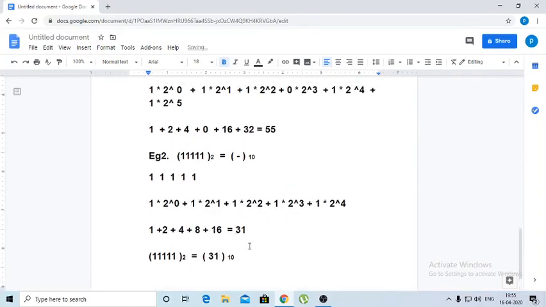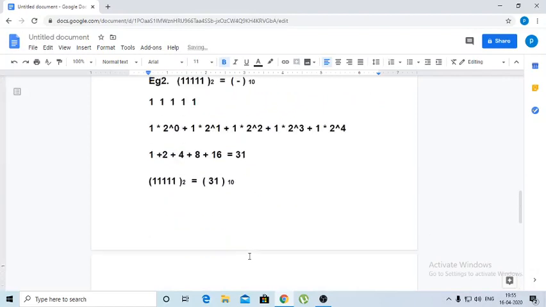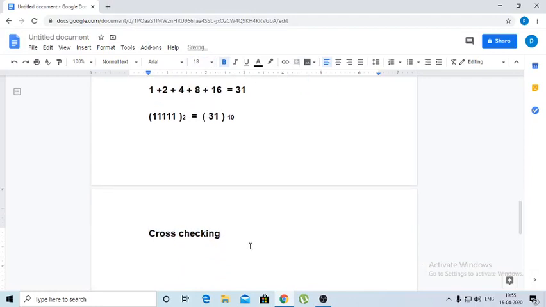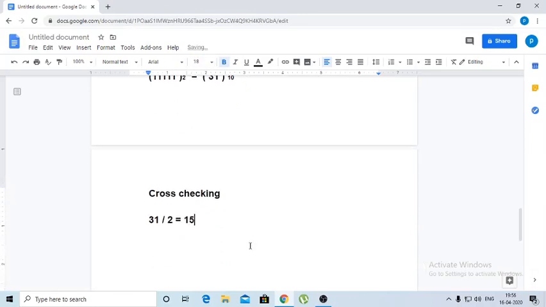We will cross check whether it is correct or not. We have to cross check this just by converting 31 into binary. So given the number 31 divided by 2, how much did you get? Quotient is 15 and remainder equals 1.